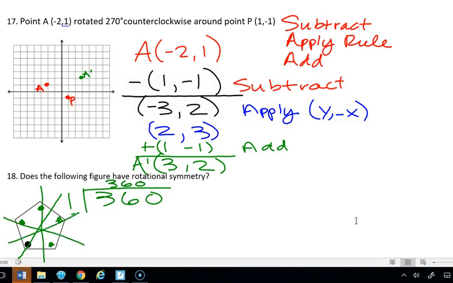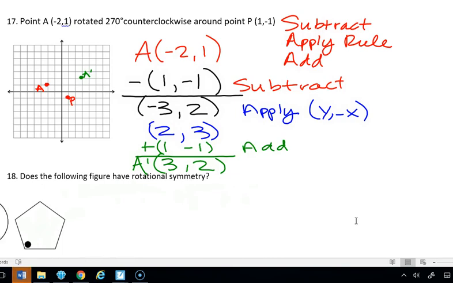Let's see if I can do this. So now we have 5 lines of symmetry, and we would do 360 divided by 5. I'm thinking that might be like 72-ish. I don't remember, but I'm just giving you that, guys, as an example. When we talk about rotational symmetry, the question is, how many degrees can I rotate this thing to get it right back on itself? In this case, because of that dot, I can only do it once. If you recall, there were some images where we could draw lines of symmetry, and we can then use those to divide into 360 to figure out exactly what the rotational symmetry is.